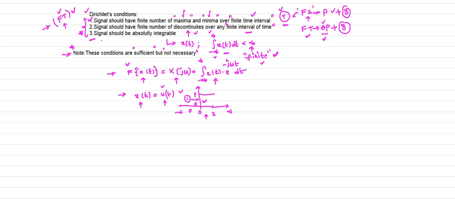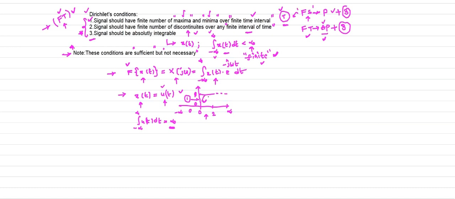Now what is the third condition? The third condition is that the signal should be absolutely integrable. Is this signal absolutely integrable or not? Definitely not. If you integrate this signal, u of t dt, from minus infinity to plus infinity, what value will you get? We will get an infinite value. What is the meaning of integration? Area under the curve is nothing but integration. This is defined up to infinity, and up to infinity its value is 1.